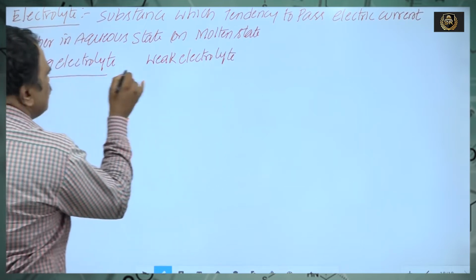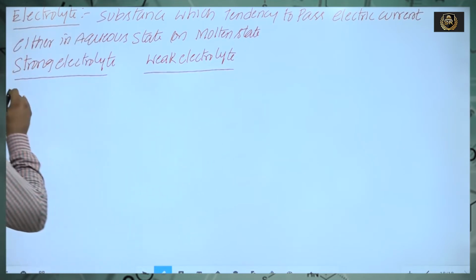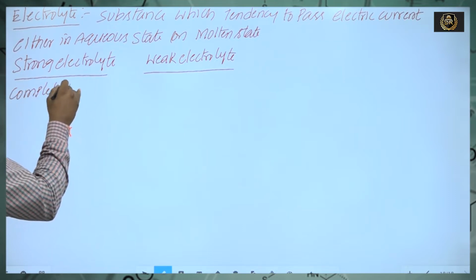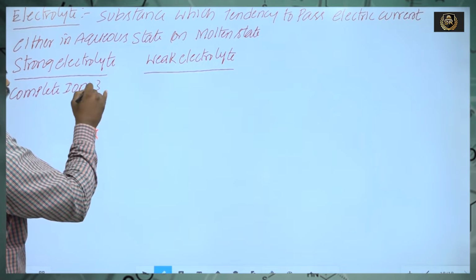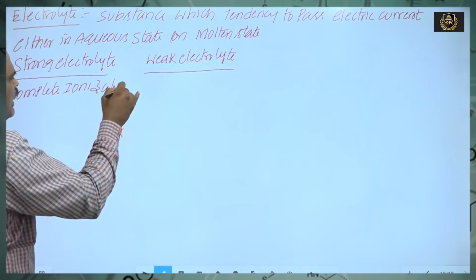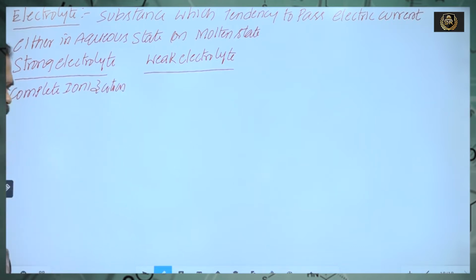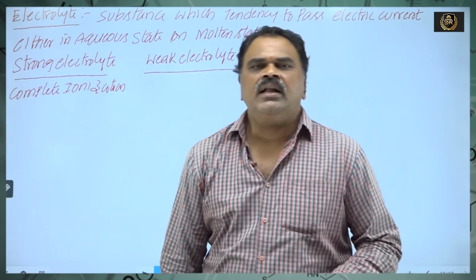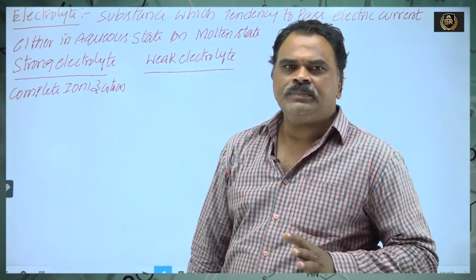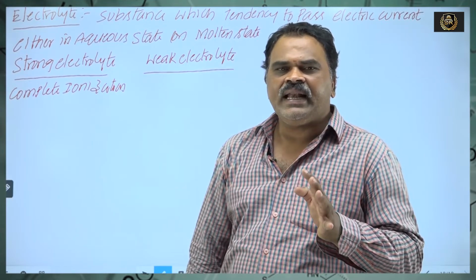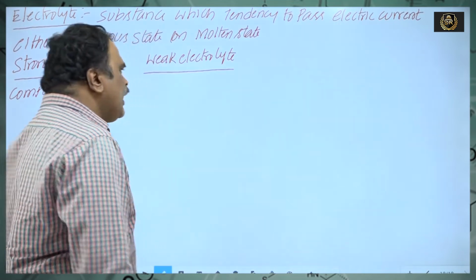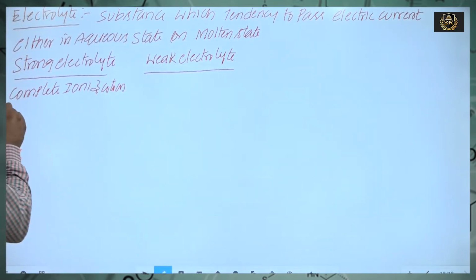Strong electrolyte means the substance undergoes complete ionization, complete dissociation, and has a greater tendency to pass electric current.